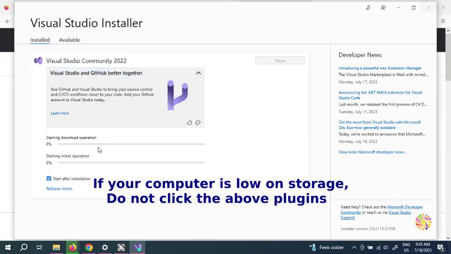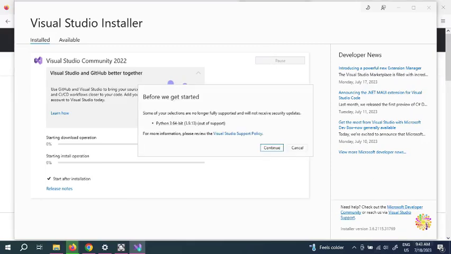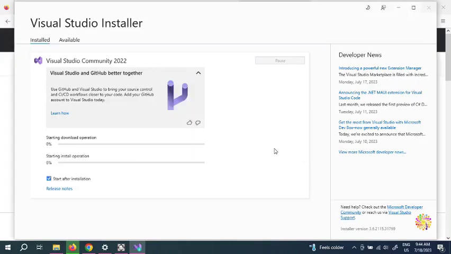But if you are using your main system, if you don't have storage, don't do all the plugins, just make sure you do the few ones. Before we get started, some of your selections are no longer fully supported and will not receive security updates. So Python 3.6, that's fine. We're going to do this.